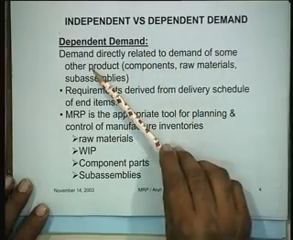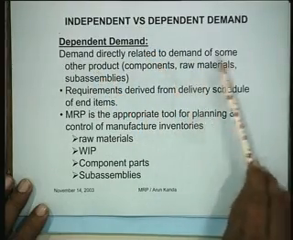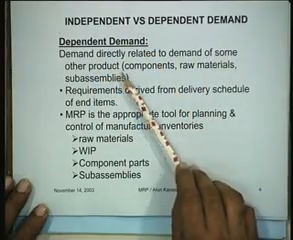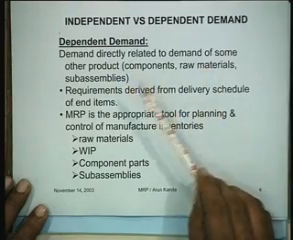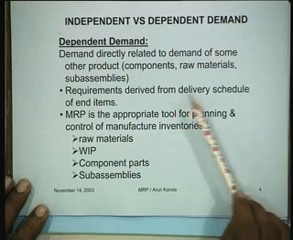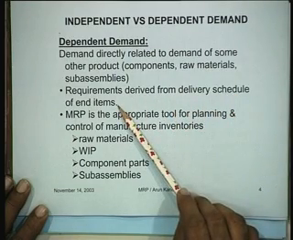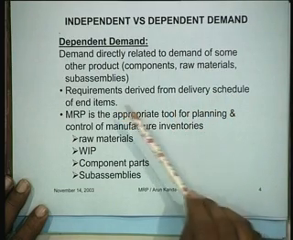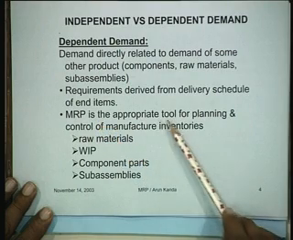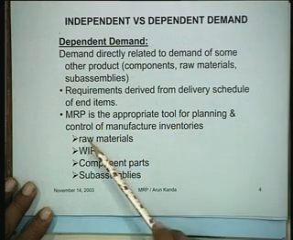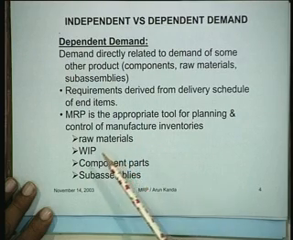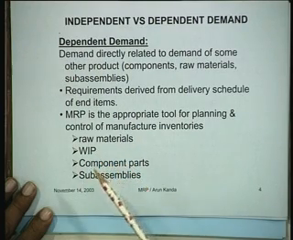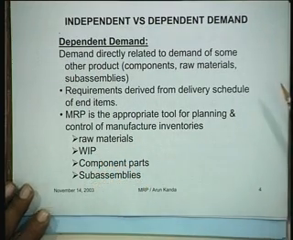When you are dealing with dependent demands, the demand is directly related to the demand of some other product, such as components, raw materials or sub-assemblies, and the requirements are derived from the delivery schedule of the end items. MRP is the appropriate tool for planning and control of manufacturing inventories such as raw materials, work in progress, component parts and sub-assemblies.